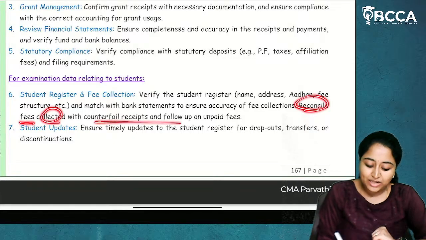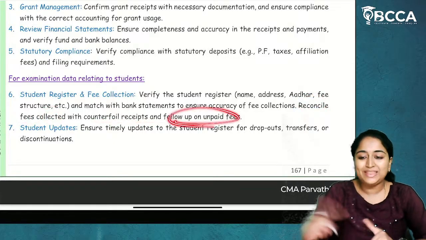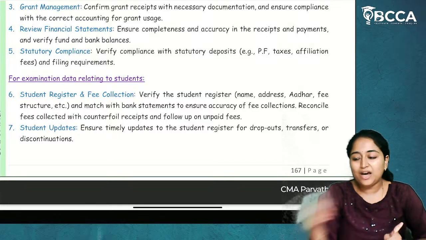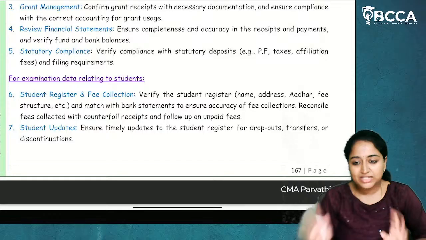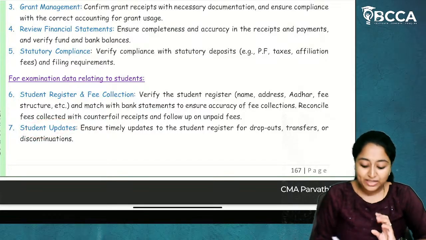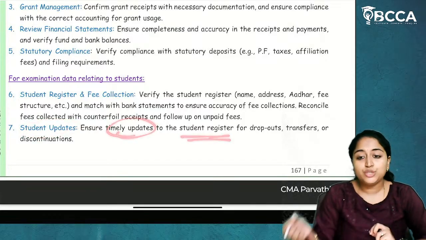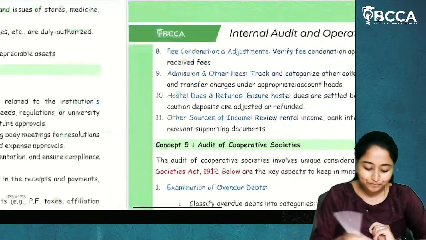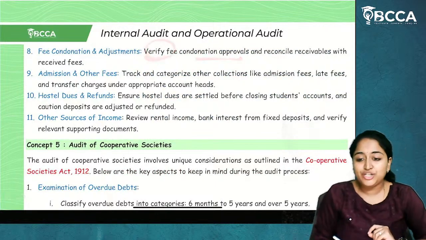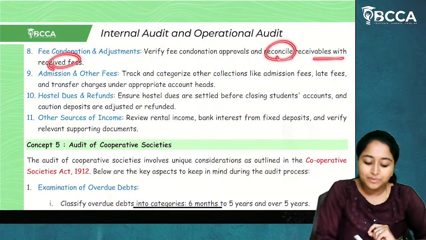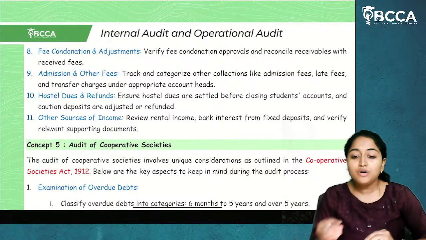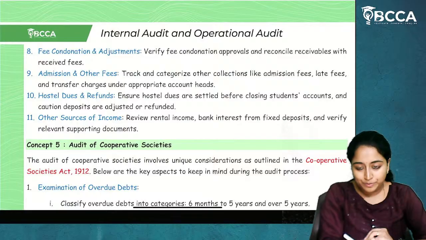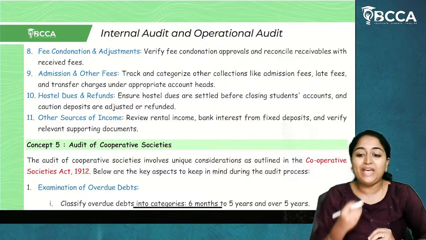Reconcile fees collected with counterfoil receipts and follow up on the unpaid fees. Now, what is the receipt recorded in the books and how it is there in the bank statement? Reconciliation will be done. Student updates: ensure timely updates to the student register for dropouts, transfers, or discontinuation. Verify fee condonation, approvals, and reconcile receivables with the received fee. So, if any students are not able to pay 10,000 rupees, condonation will be given. They'll only be paying 8,000 rupees.